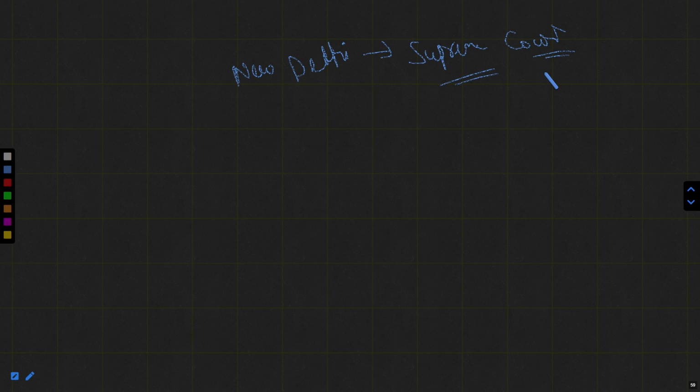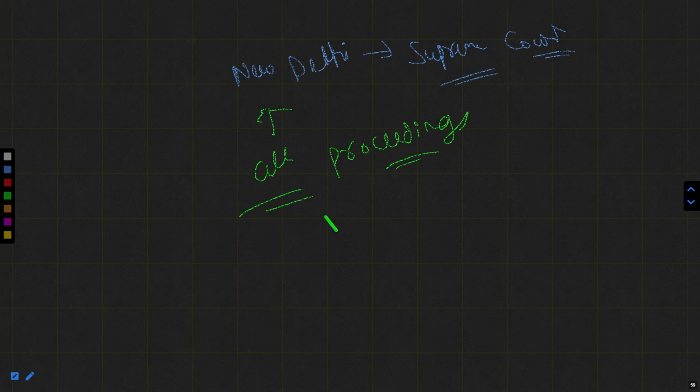It means that any proceeding of the Supreme Court could be held only in New Delhi, because this is the official seat of the Supreme Court.